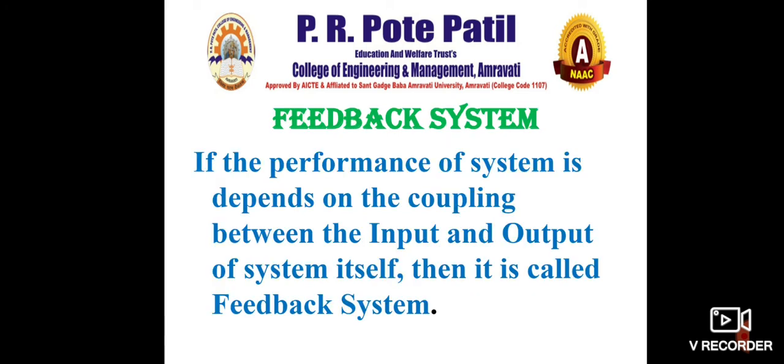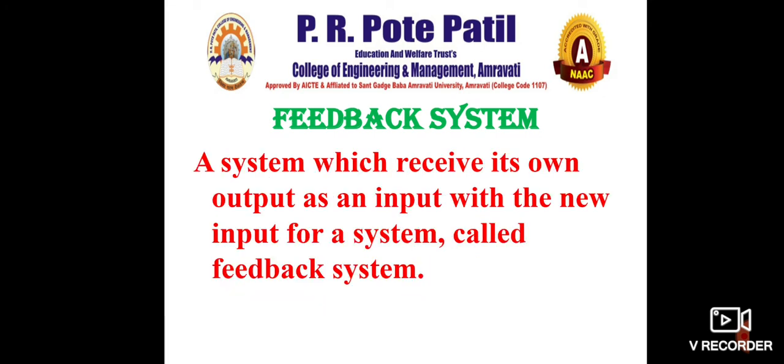It depends on the performance of the system and on the coupling between the input and output of the system. In a very simple definition, a feedback system is a system which receives its own output as an input. You give a particular output and then use that output, along with the new input, as an input for the system. For example, you take one trial and then you check a specific trial.